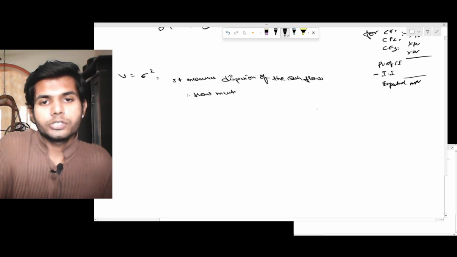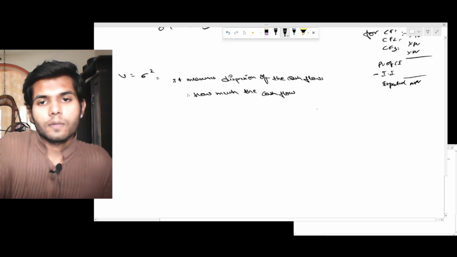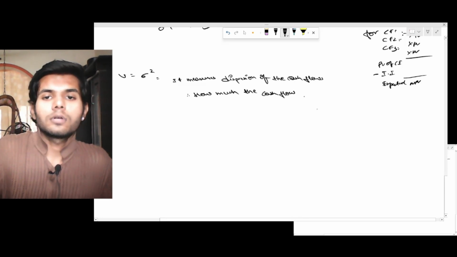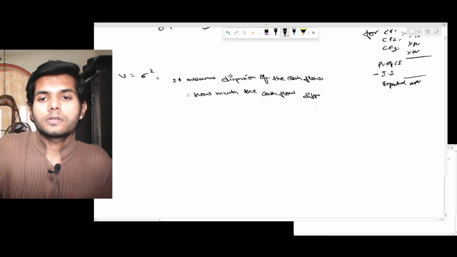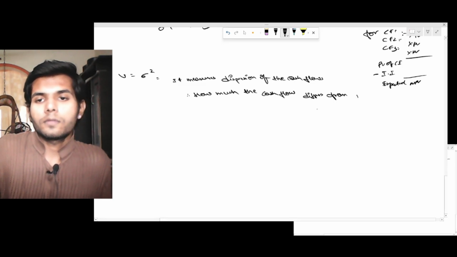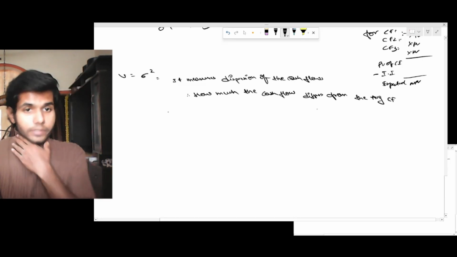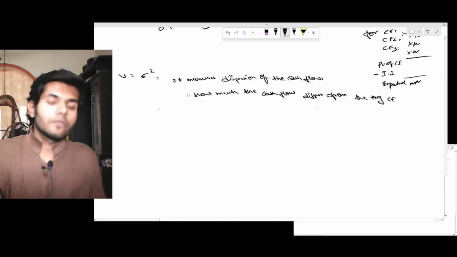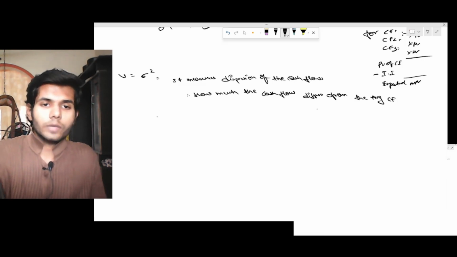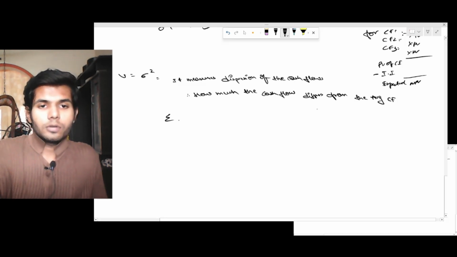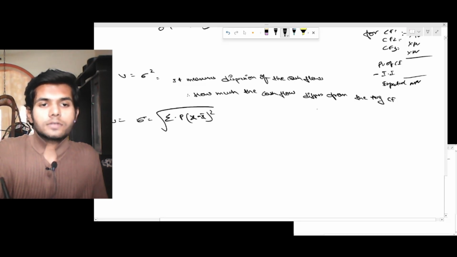It measures how much the cash flows differ from the average cash flow. This is what a standard deviation explains. Variance is the standard deviation square. The formula would be sigma p into (x minus x bar) whole square, under root. Standard deviation equals the square root of variance, and variance equals standard deviation square.